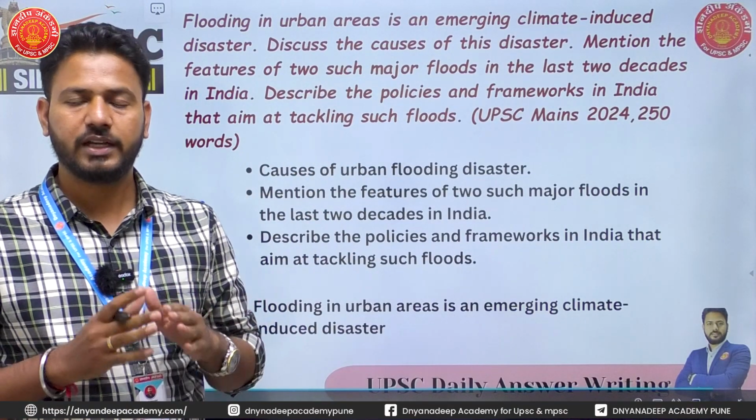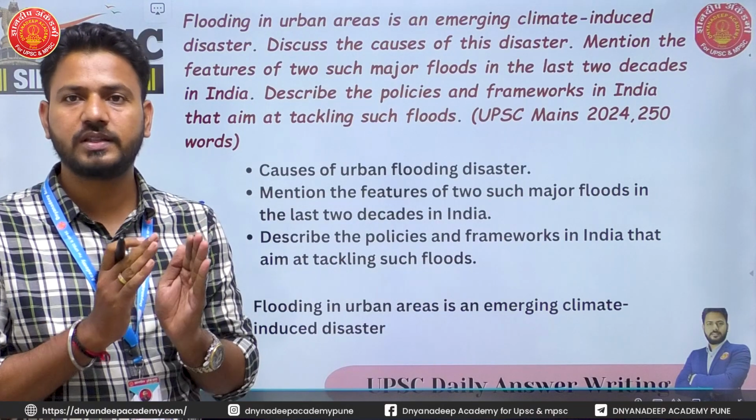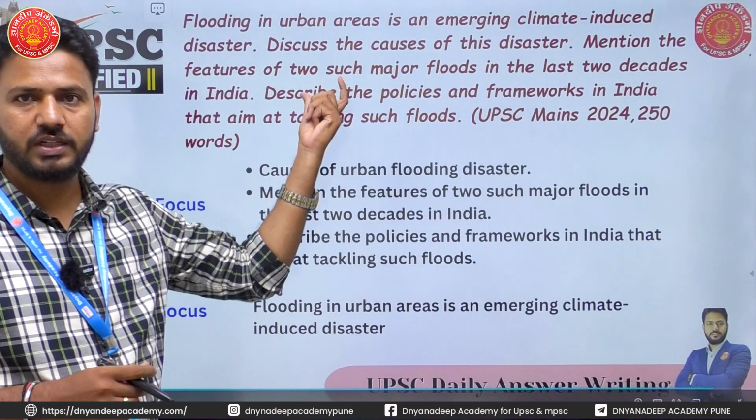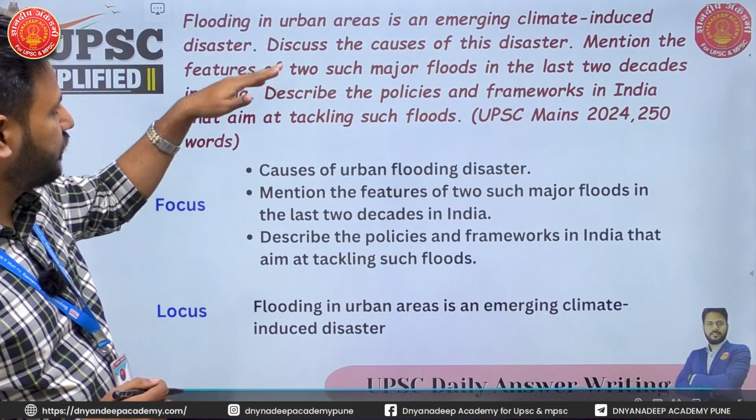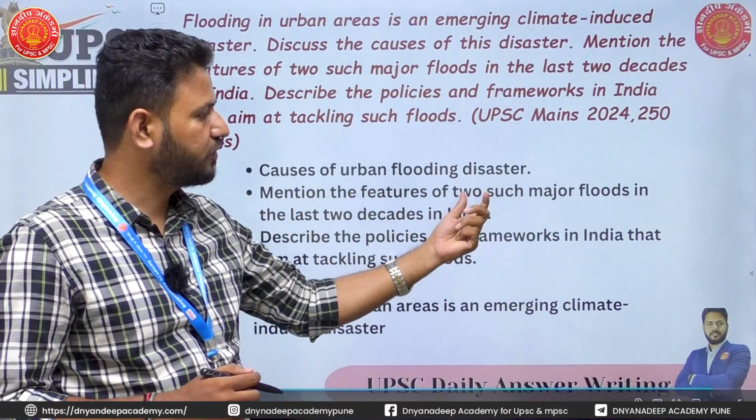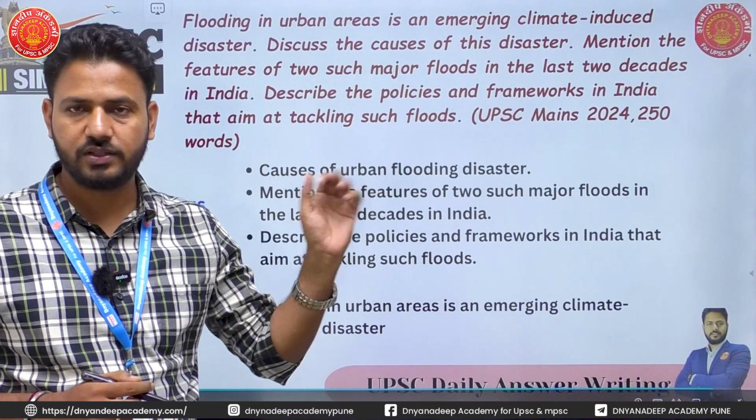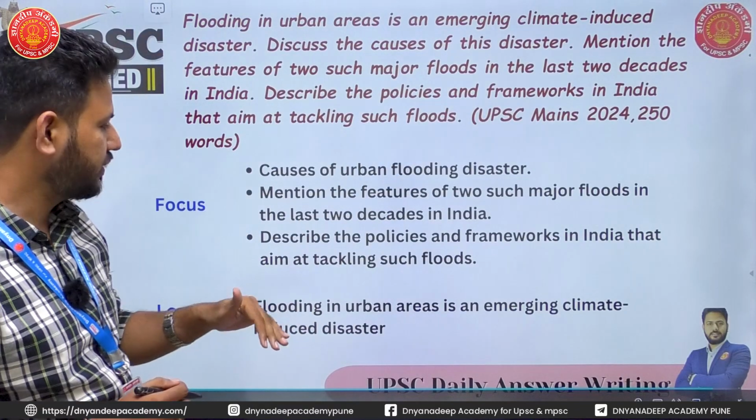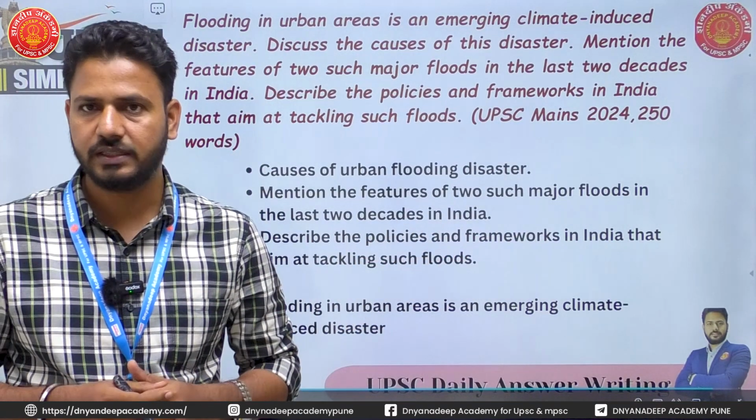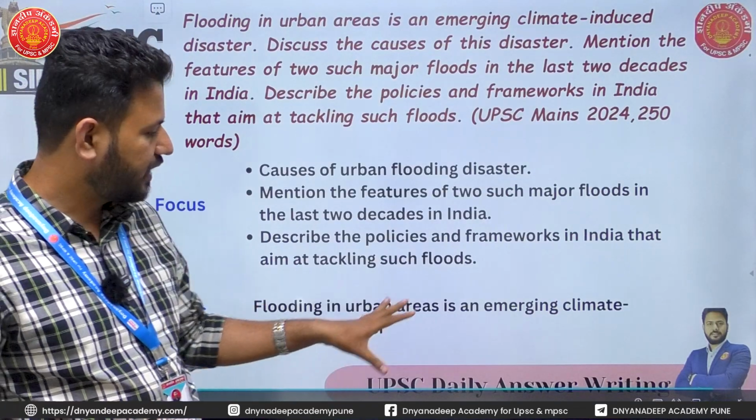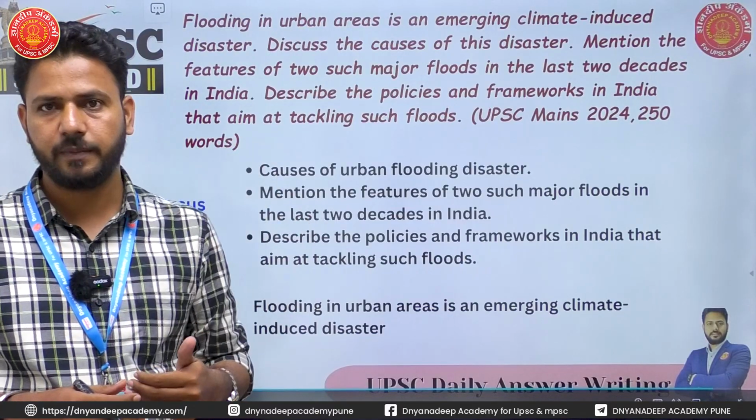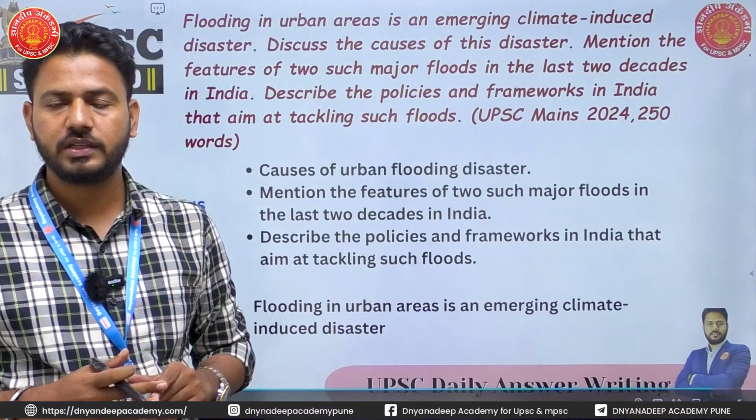Though it appears a big question, actually it is very easy to answer because the focus of this question is very clear. Now, to begin with, let's understand which part of this question is the focus. Causes of urban floods is the first focus. Then, mentioning the features of two such major floods in the last 2 decades in India is another focus, and describing the policies and frameworks in India that aim to tackle such urban floods is our third focus. And that flooding in an urban area is an emerging disaster is the locus of this question. So this is the part which we are going to focus on in our answers.